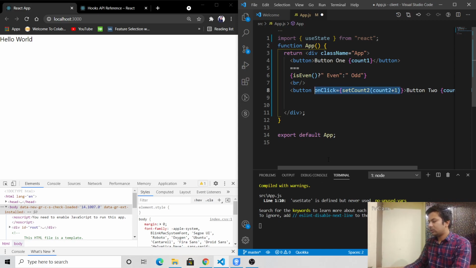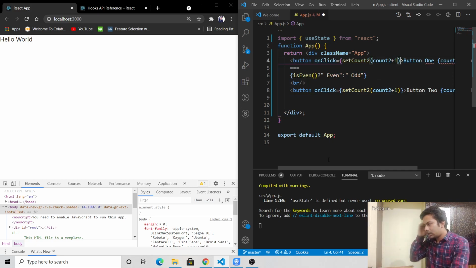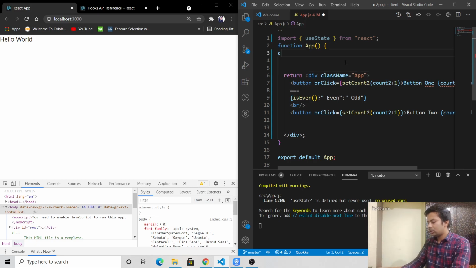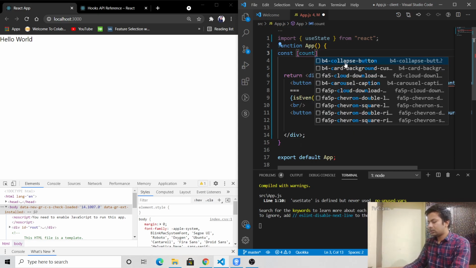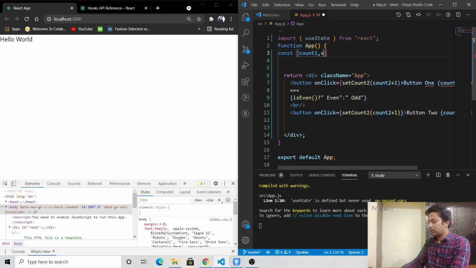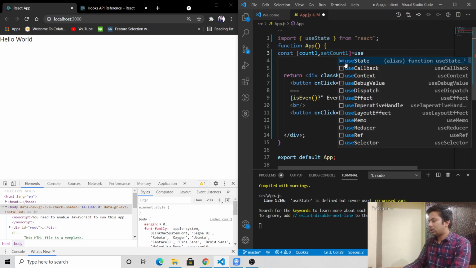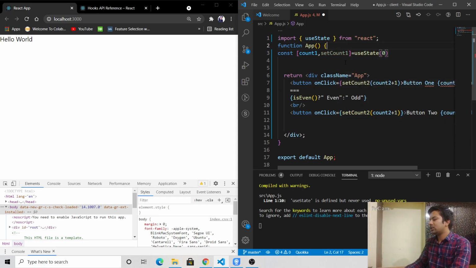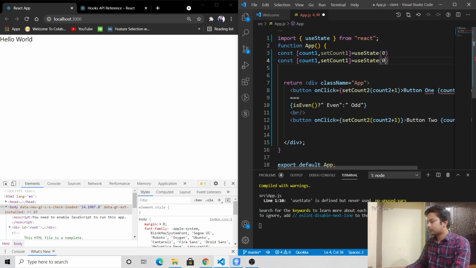Same for button 1 also. Okay, now I'll take the useState also: const count1, setCount1 equals useState. I'll initialize it with 0. Okay, now same thing for count 2.